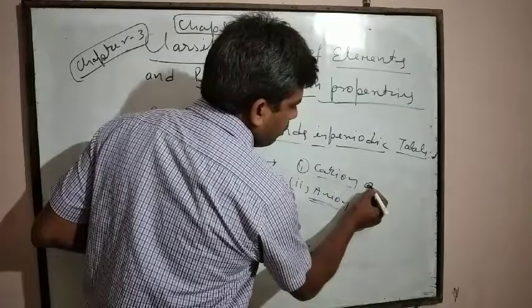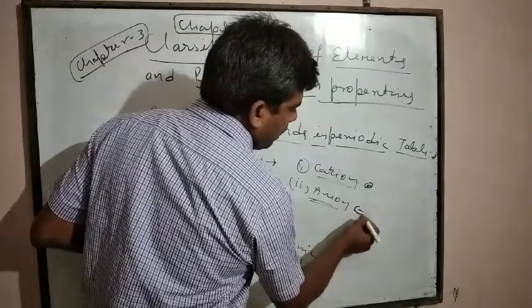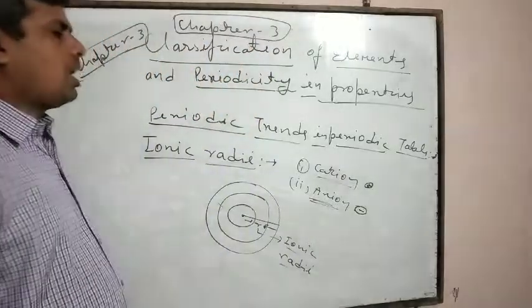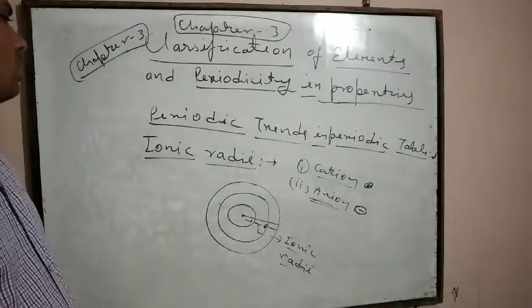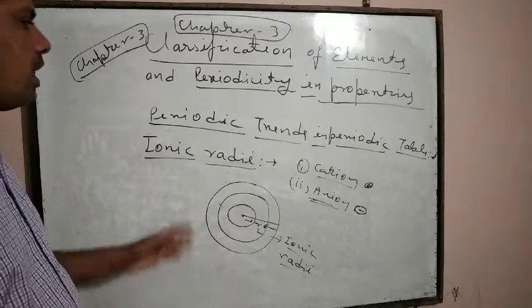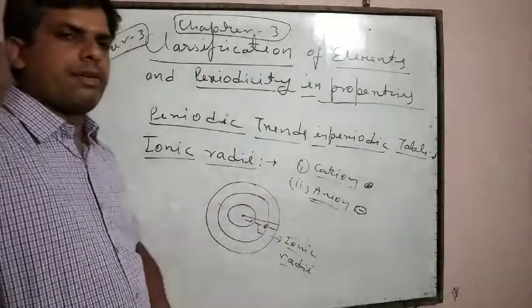Cation is positively charged and anion is negatively charged. Ionic radii is related to cation and anion.